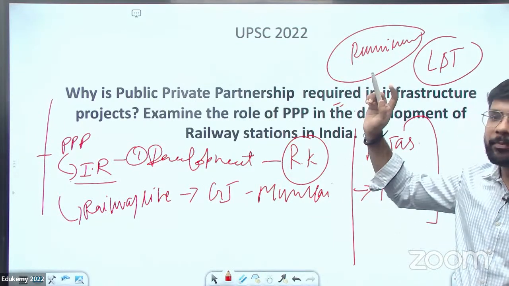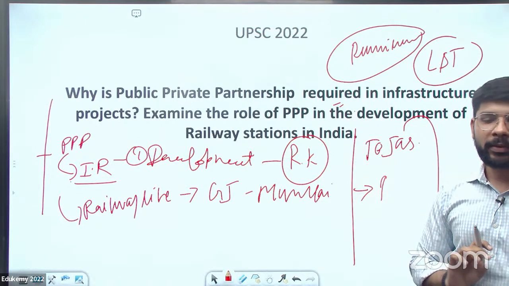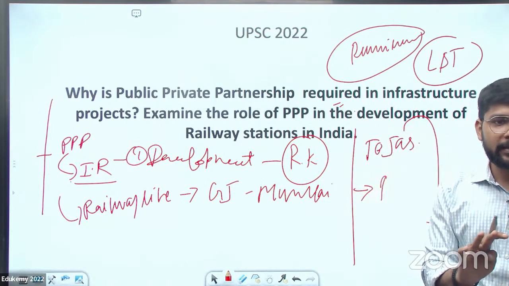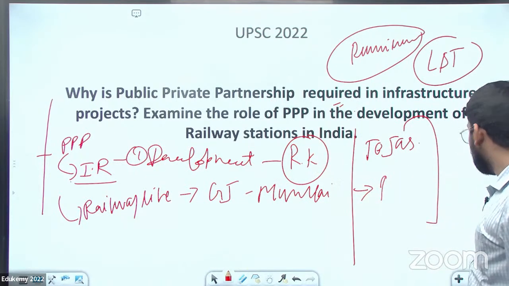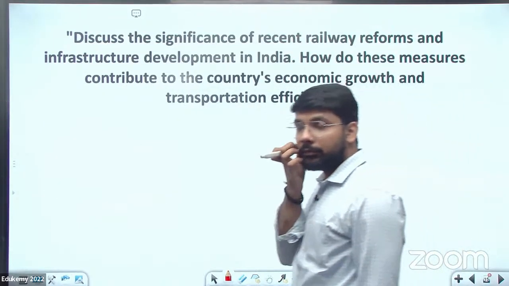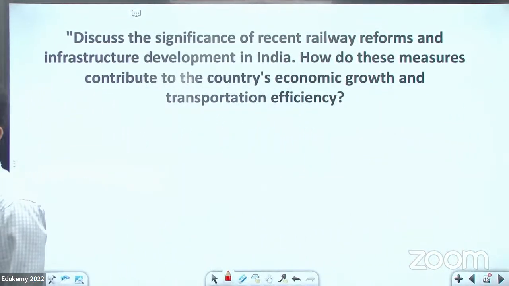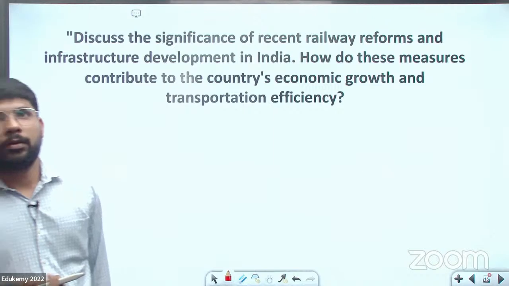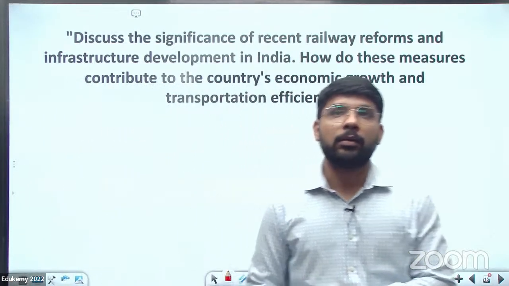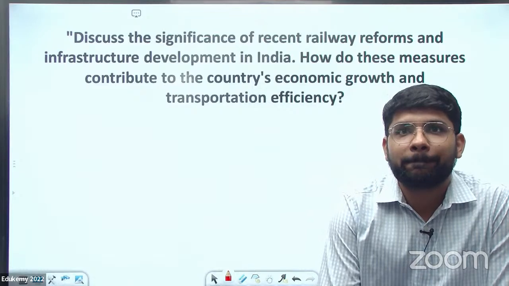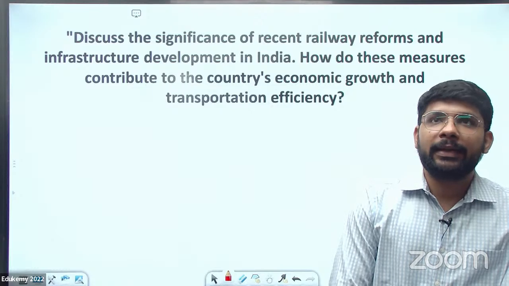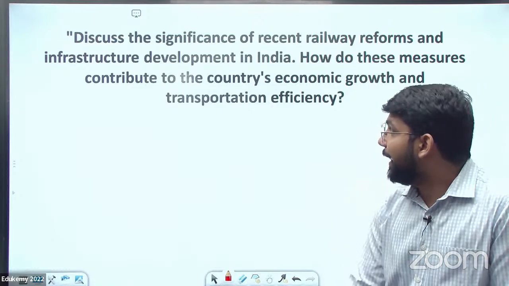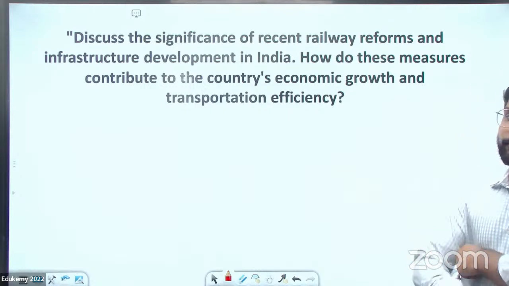So these kinds of questions can be directly asked in GS3. So you need to write the data, आपके पास examples होना चाहिए, आप क्या क्या issues है Indian Railway में आपके पास वो होना चाहिए. So there is a question for your homework, you can write this question. Discuss the significance of recent railway reforms and infrastructure development in India.